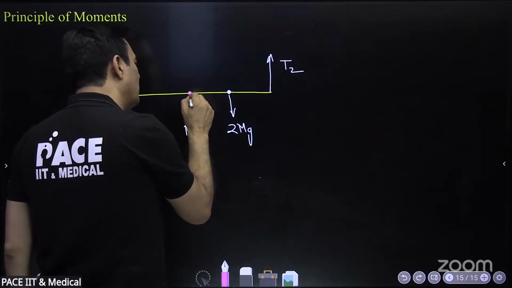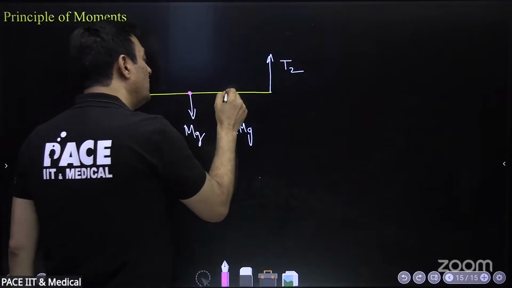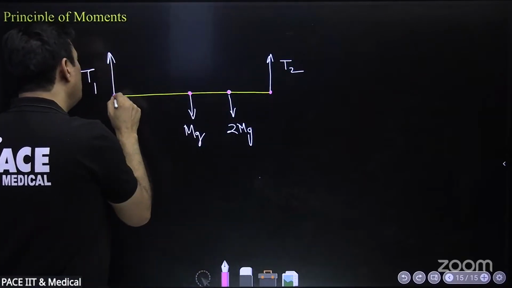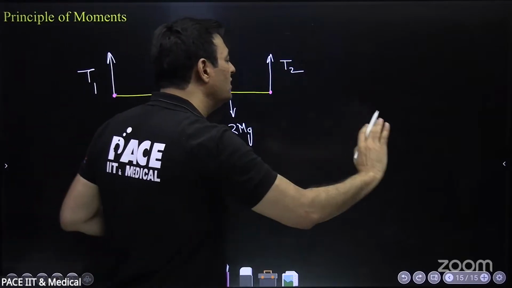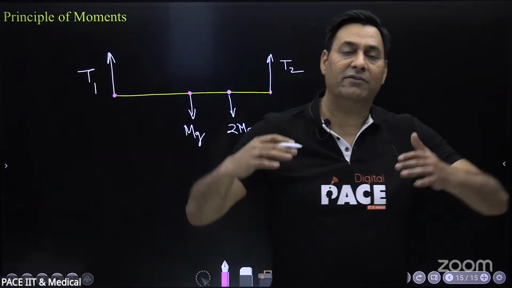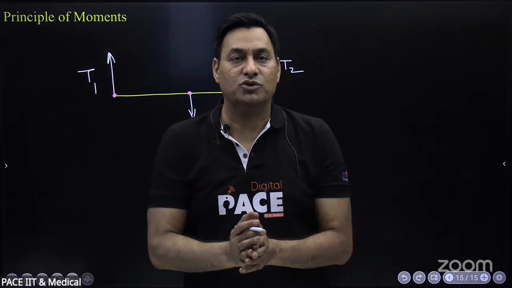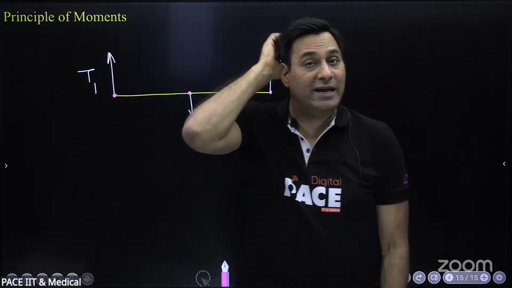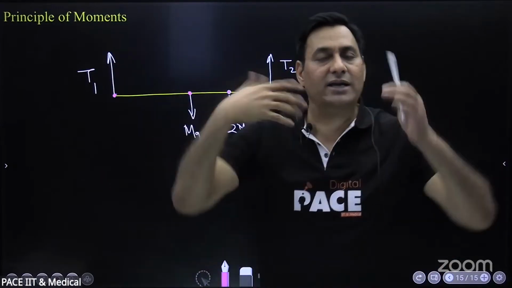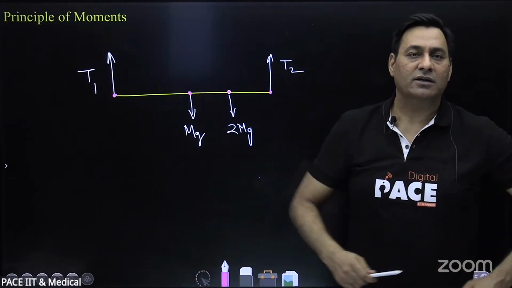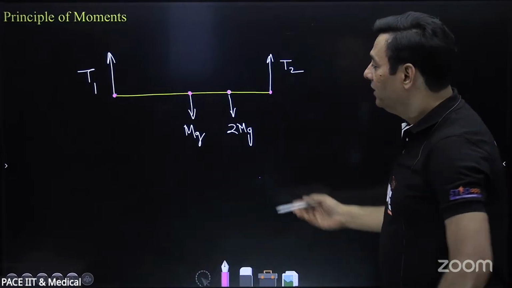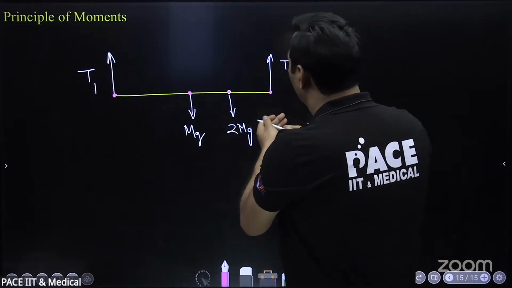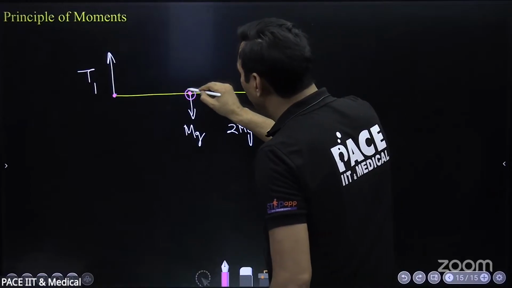Please understand. You can take torque about this point, you can take torque about this point, or any point on the rod. When the rod is in equilibrium, every point is in equilibrium. So the net torque, it will not rotate about any axis. So आप किसी भी axis के about torque लीजिए, you will still get the same answer. Are you getting it? अच्छा, एक तो ये समझ में आ रहा है, अगर मैं इस पॉइंट के अबाउट लूं, चलिए मैं क्विकली करके दिखाता हूं.